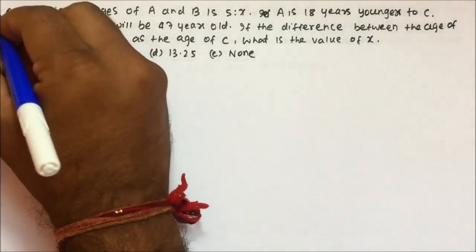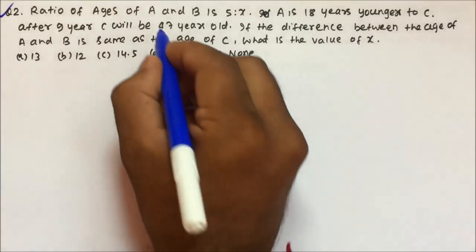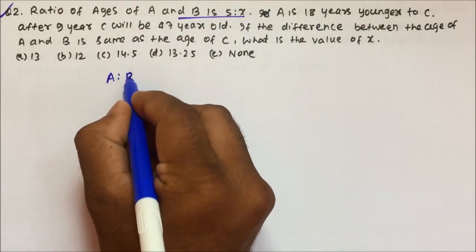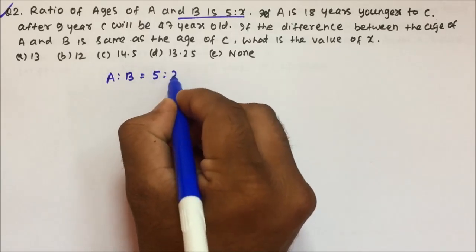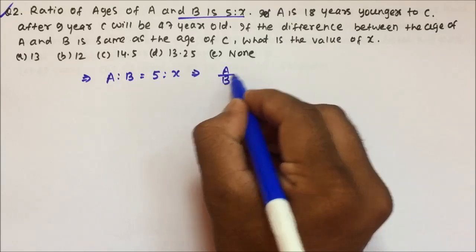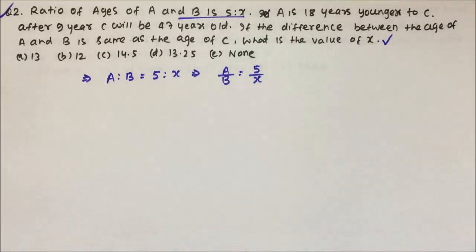Now moving towards question number 2. So friends, question number 2 is also an important question. Let's see how we are going to solve this. The ratio of ages of A and B is 5:x. See, in age problems, whatever has been told in the question, just write down the data first, then automatically you will be able to get an idea. So the ratio of ages of A and B is 5:x, or A by B is equal to 5 divided by x.